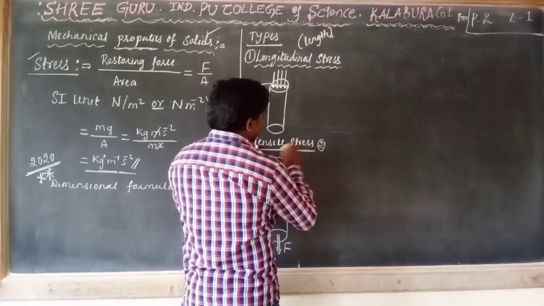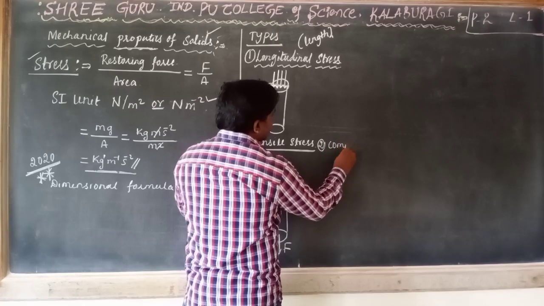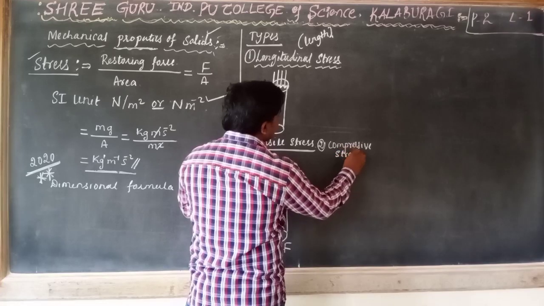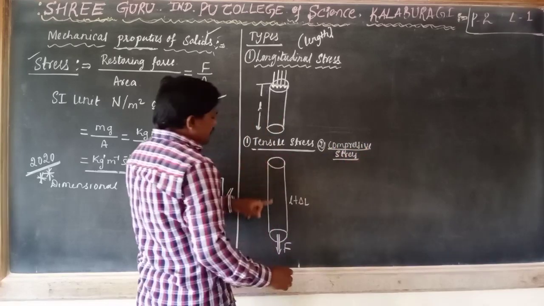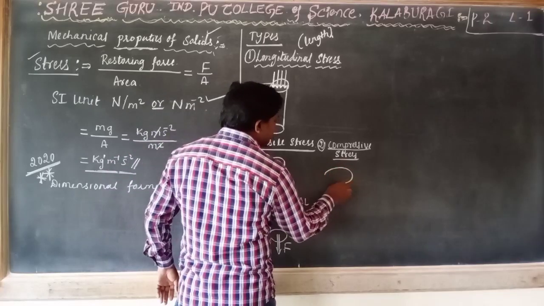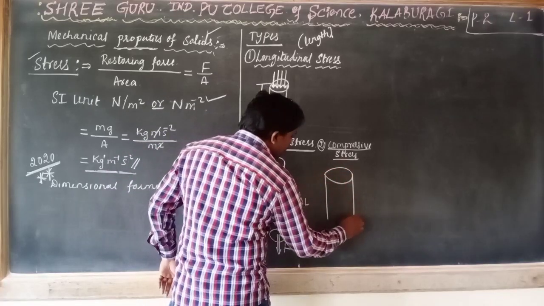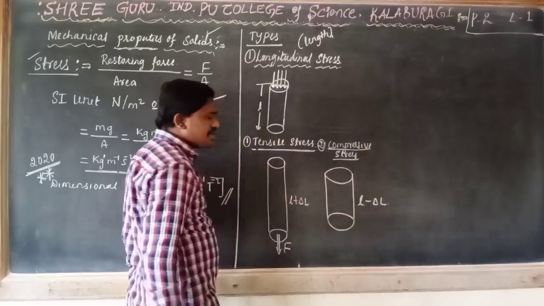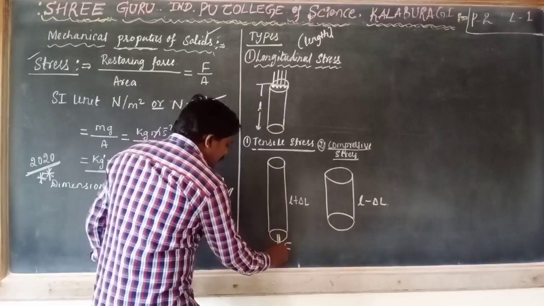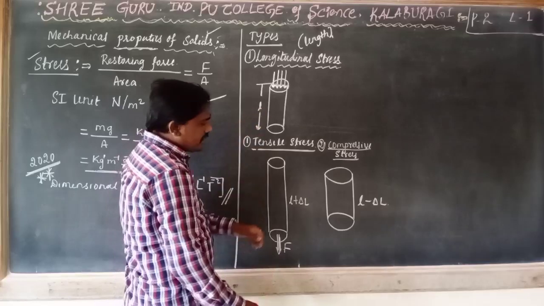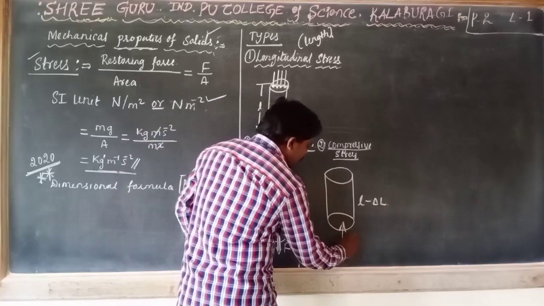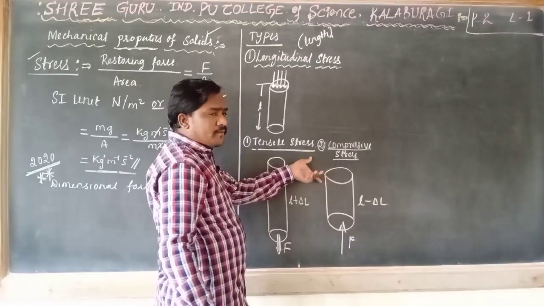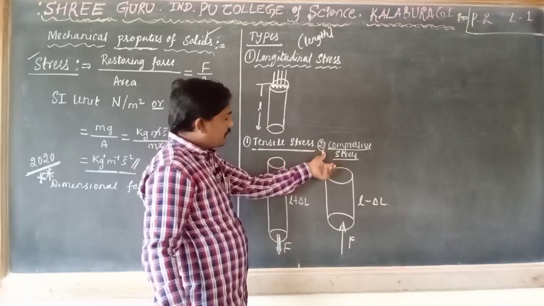Second one, compressive stress. Compressive stress means because of stress, its length is going to decrease. L minus delta L. Delta L is the change in length. Here we applied a force. Because of this force, length increases. Here we applied a force. Because of this force, length decreases. If the length decreases due to a force acting per unit area, that we call as compressive stress.